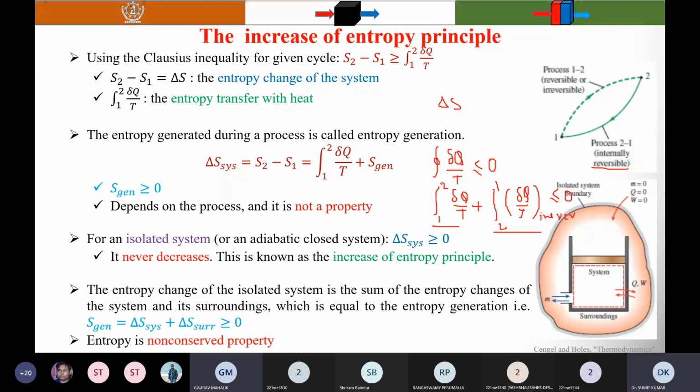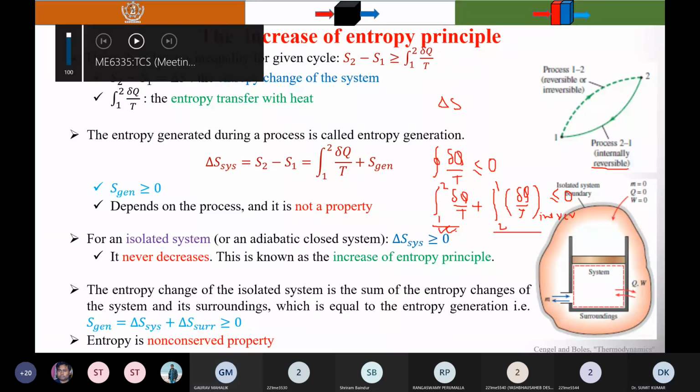First one, sir, 1 to 2. Why is the first term equal to delta S?